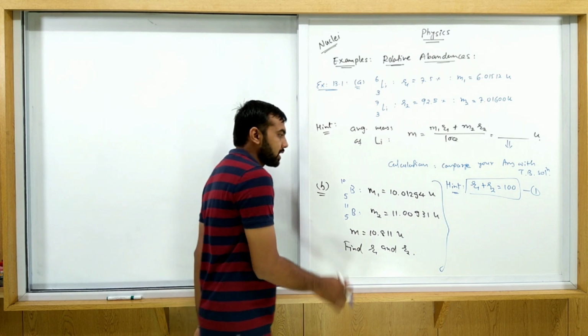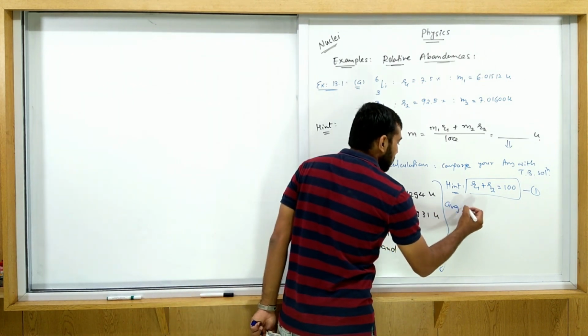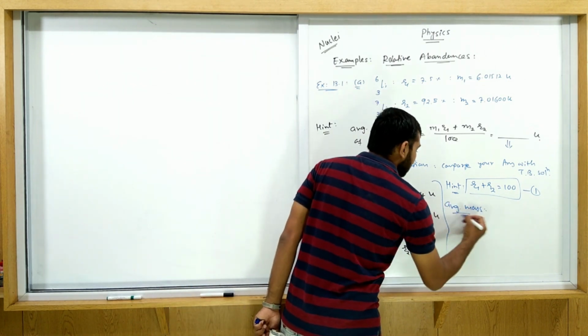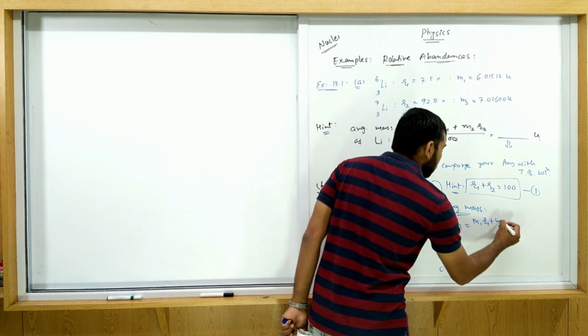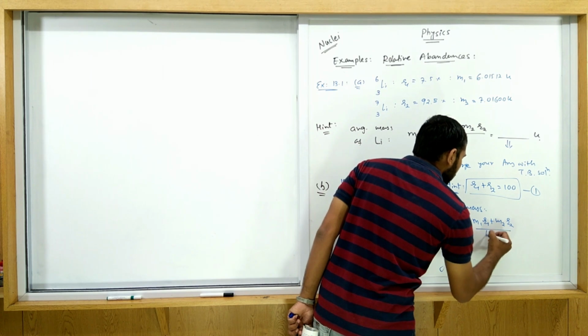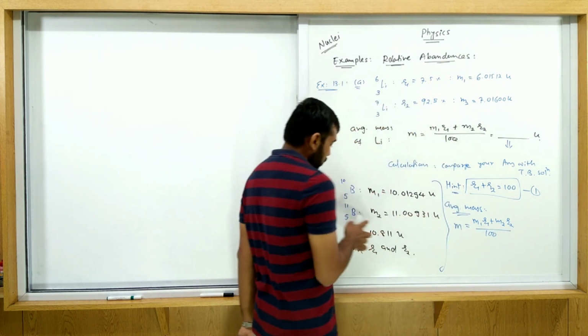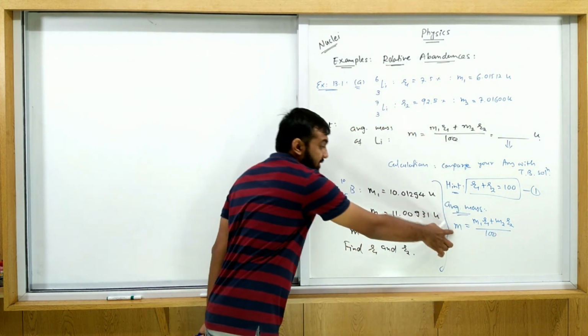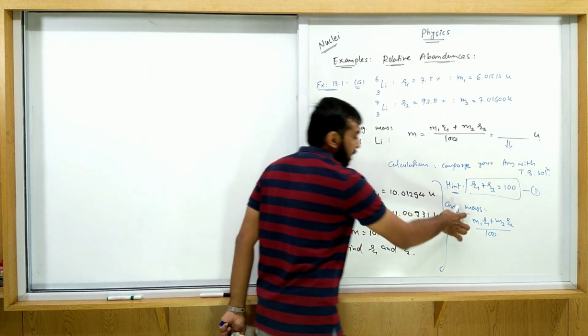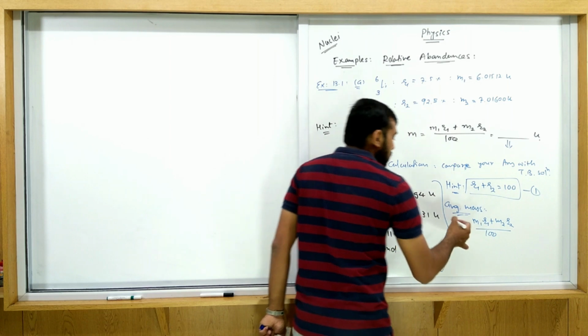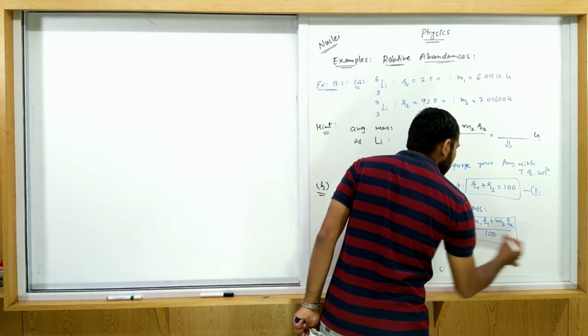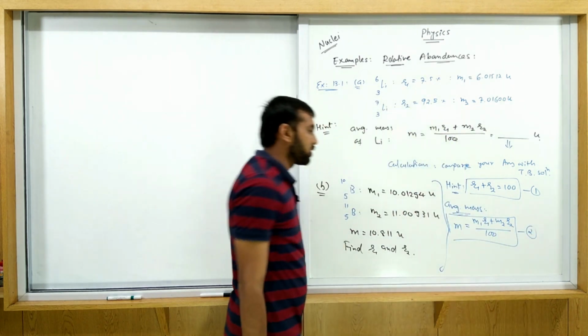And use the average mass concept: M is equal to M1R1 plus M2R2 upon 100. M is given, M1 and M2 are given. The unknowns are R1 and R2. Put in all the values, and this is equation number 2.